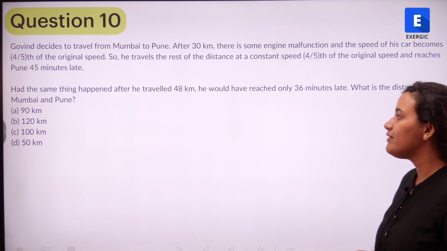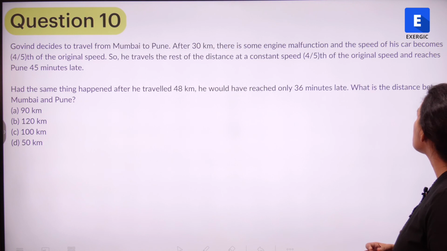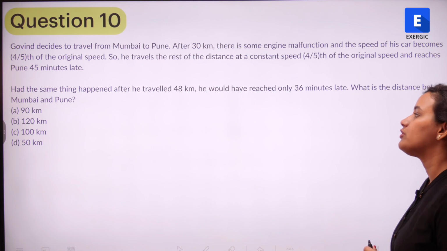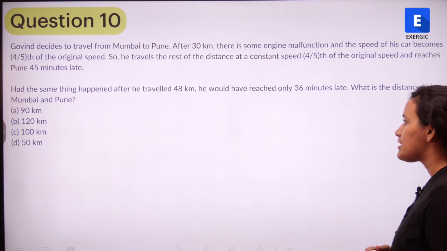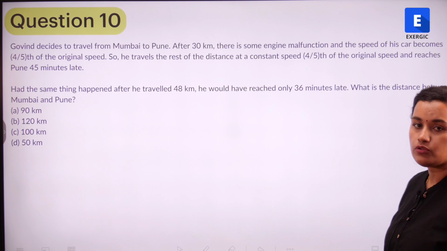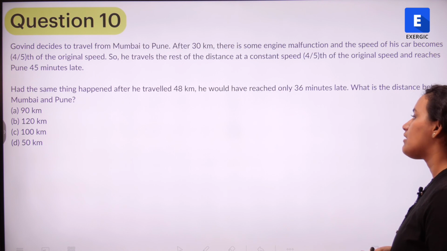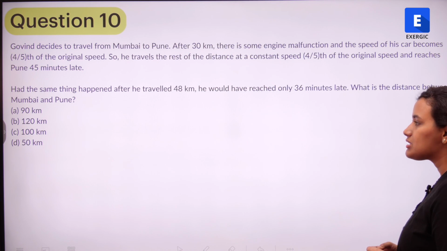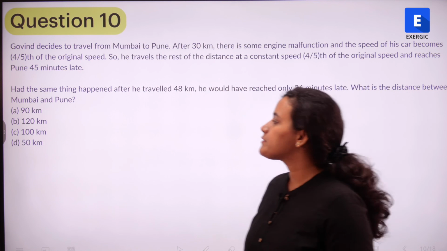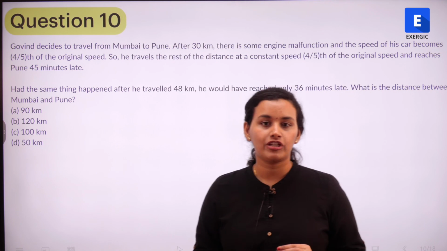What have we been given? Govind decides to travel from Mumbai to Pune. After 30 kilometers, there is some engine malfunction and the speed of his car becomes 4/5 of the original speed. So he travels the rest of the distance at a constant speed of 4/5 of the original speed and reaches Pune 45 minutes late. Had the same thing happened after he traveled 48 kilometers, he would have reached only 36 minutes late. So what is the distance between Mumbai and Pune? And the options are 90 kilometers, 120 kilometers, 100 kilometers and 50 kilometers, right?